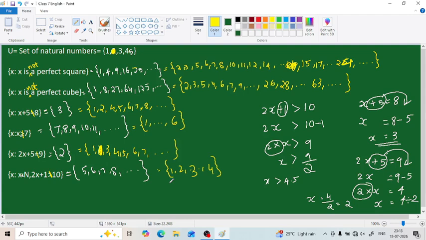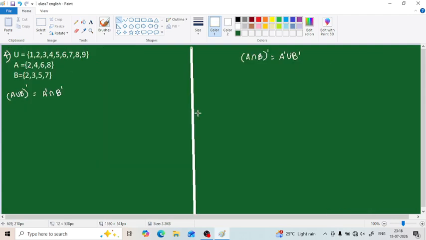Our next question is: it is given that U equals the set 1, 2, 3, 4 up to 9, and two sets A and B are defined here. We have to verify two given expressions: (A union B) whole complement equals A complement intersection B complement, as well as (A intersection B) whole complement equals A complement union B complement. We have to verify whether these two are true.